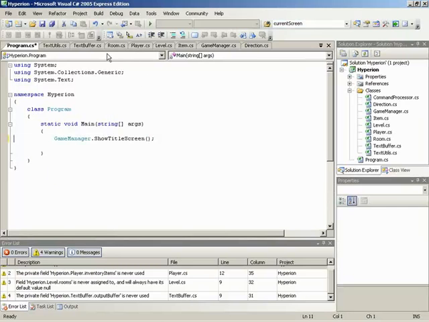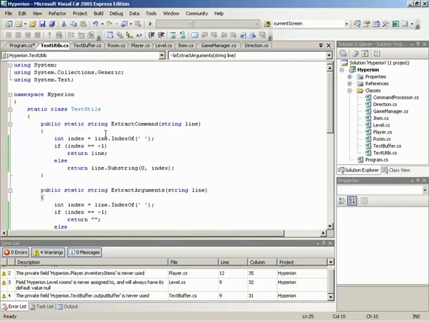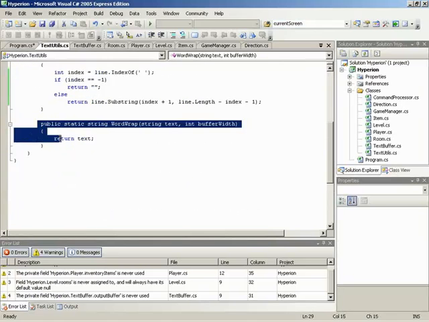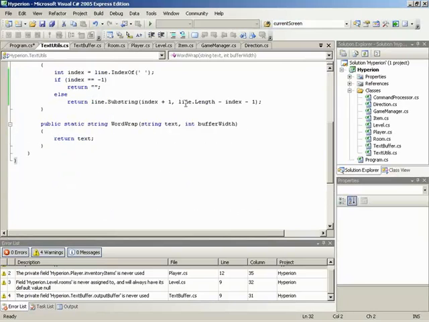Real quick, go back to TextUtils. Let's just remind them, in TextUtils, if we scroll down, there is the good old word wrap, but as a reminder, right now all we're doing is we're passing in our text and the buffer width, which we'll talk about later, but our text is coming in, and we're just going to return that text right back out. So this is just a pass-through method at the moment. At the very end, we'll come back and add all the fancy details. So with that in place, that is truly it for this class.